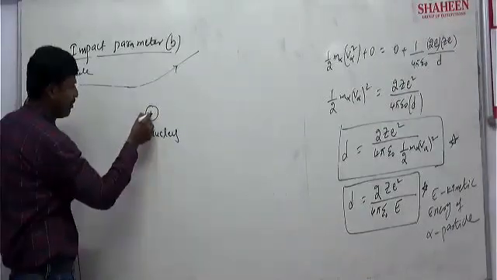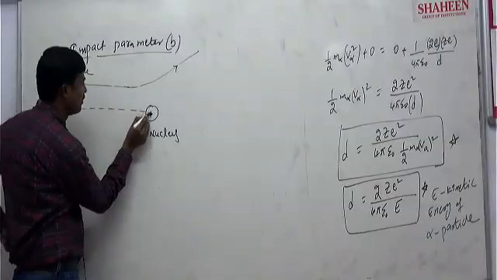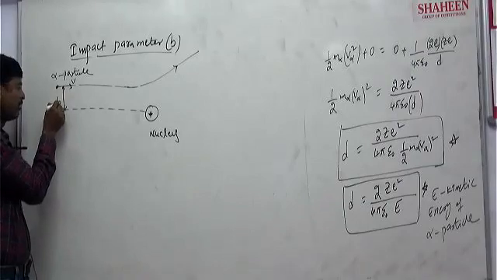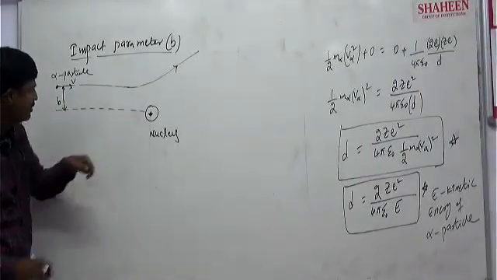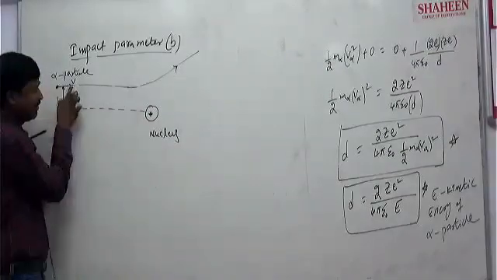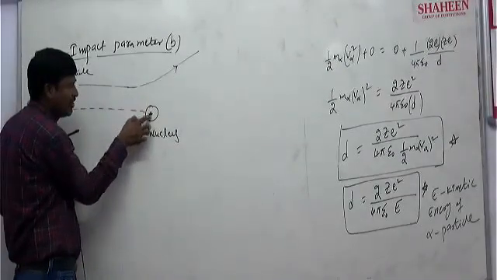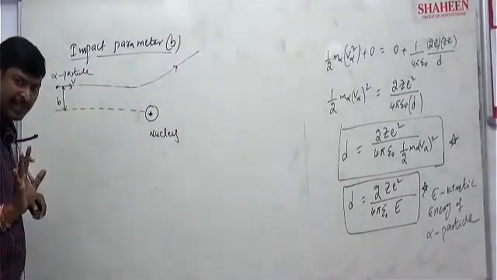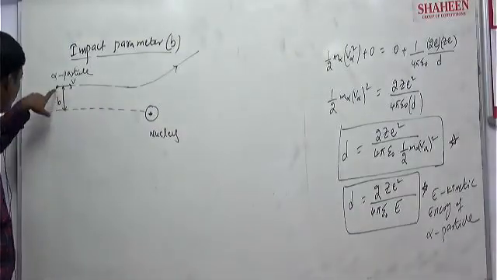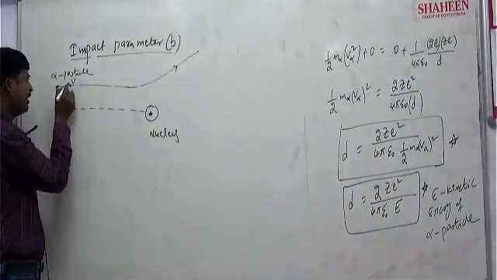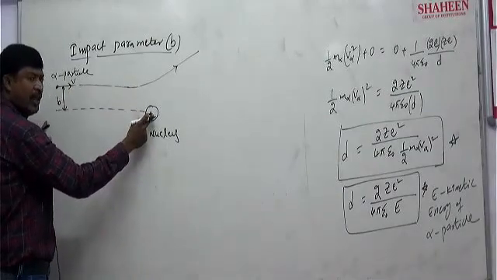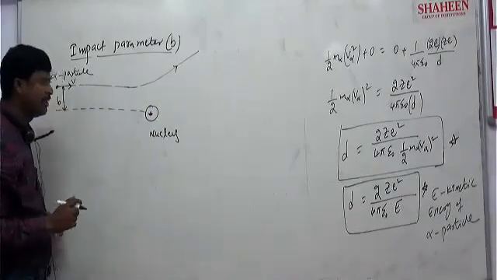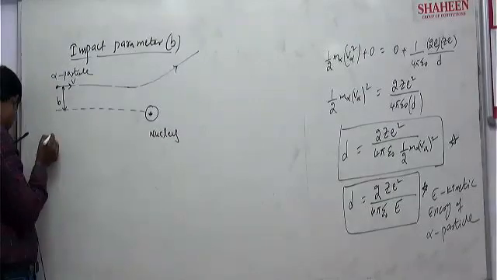And this is the center of the nucleus. One alpha particle came in that way with initial velocity in this direction, and because of the repulsion force it is deviated like this, yes or no? So the distance between the center of the nucleus and this initial velocity line, that perpendicular distance, we call the impact parameter.